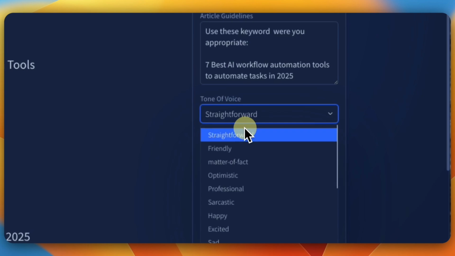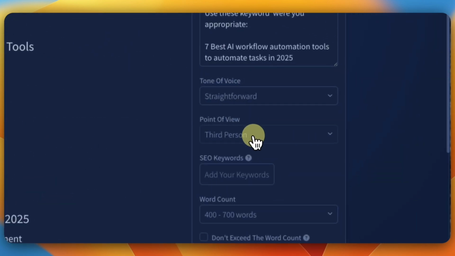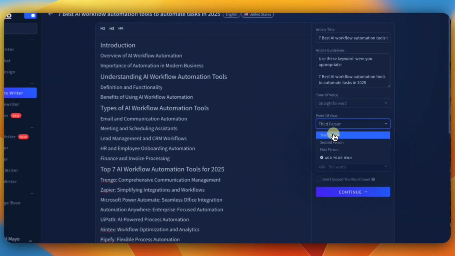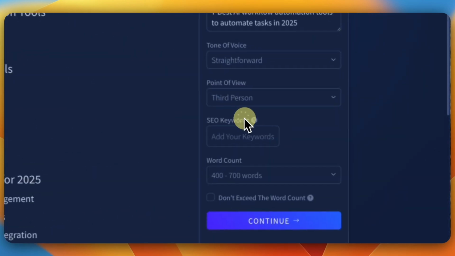Then you can choose your tone. You can do friendly, matter of fact, all these good professional ones, or I usually use straightforward. And then this is the point of view. You can do third party, second party, first person. That's basically who's talking. I usually do third person.